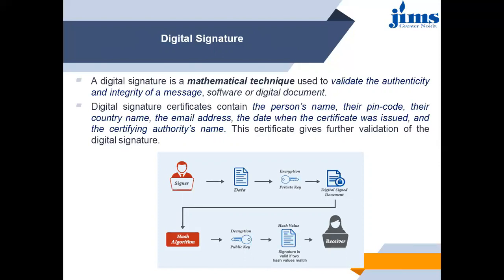If it is verified, then the digital signature comes in some code form. That code contains your name, your PIN code, country name, email address, or whatever the government is providing in the digital signature. This is how the digital signature is. So, this is the signer, then data encryption, it is digitally signed, then hash algorithms are there. After that it is decrypted, and some hash value algorithms are there, and the receiver receives the document or data after it is digitally signed.